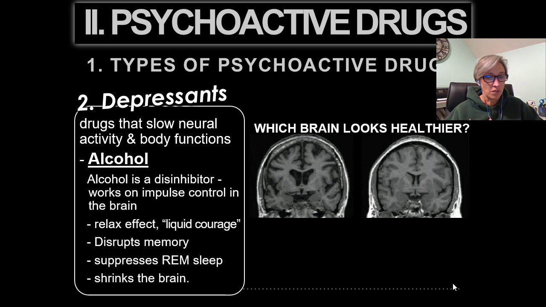In humans, heavy drinking may lead to blackouts, in which a drinker is unable to recall people they met the night before, what they said or did while intoxicated, and these blackouts result partly from the way alcohol suppresses REM sleep. So this is why we pair studying sleep with psychoactive drug use, because we disrupt sleep and we know how important sleep can be. Prolonged and excessive drinking characterized by alcohol dependence can shrink the brain, and you're going to see that in this brain, which one looks healthier.